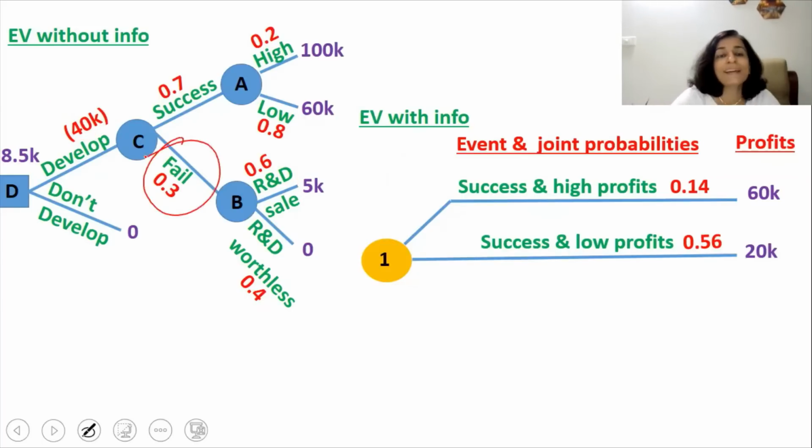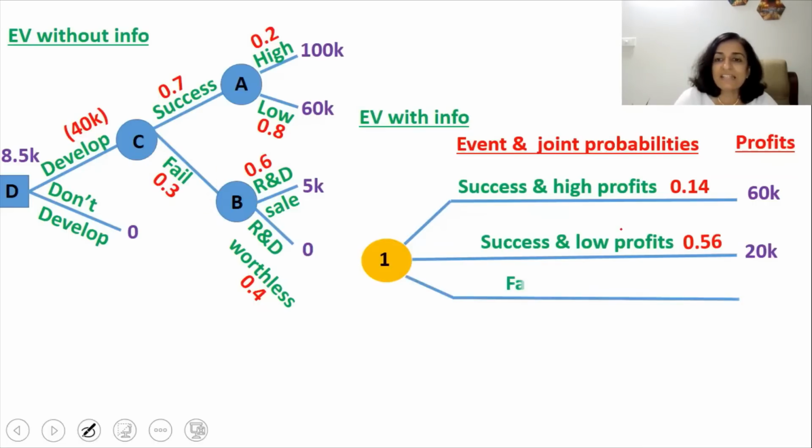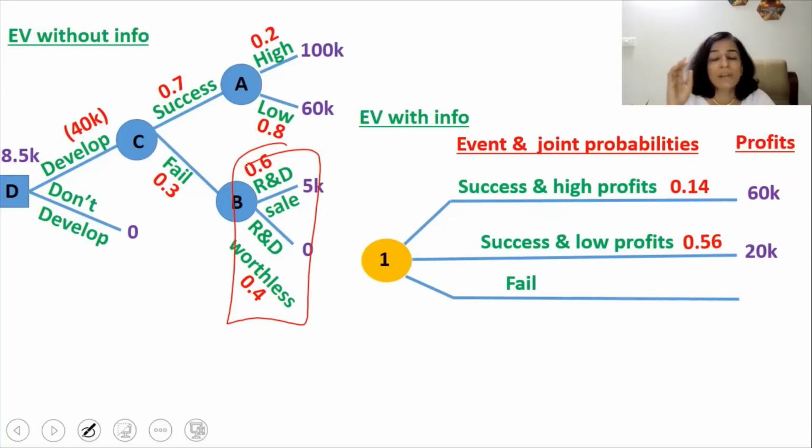So if we know that the product will be a failure, then we will decide not to develop the product. So the last event is if the product fails. You don't need to demarcate between these two, because whatever be the case, we will decide not to develop the product because we will end up in a loss. Now, what is the probability of failure? The probability of failure is 30%. So I'm just writing here 30%.